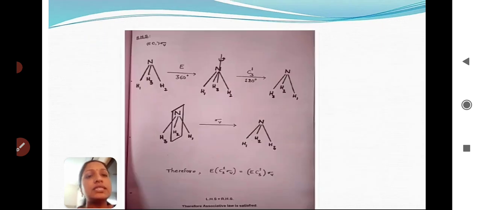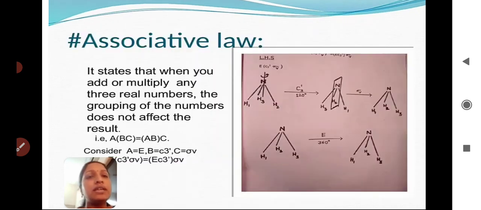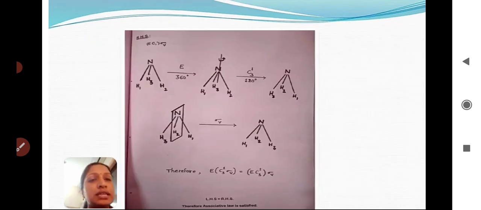Next, this is the RHS side, and before that we took the LHS side. So E and C3 sigma V is the left hand side, and the right hand side is the right hand side. In the right hand side we took first E into C3, then we applied sigma V, and the resultant is the same, that is LHS is equal to RHS. Therefore the associative law is satisfied.